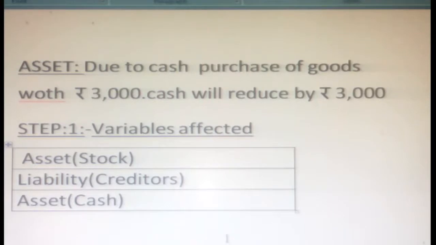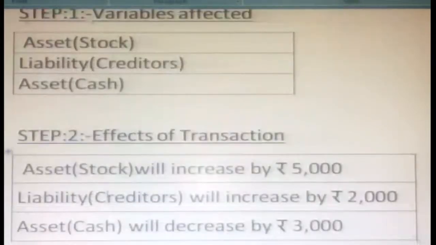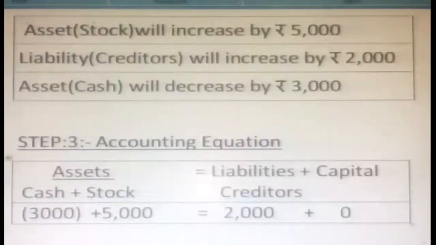Okay, so now we use the effects of the transaction. Asset stock will increase by 5,000 as a purchase of stock. Liability creditors will increase by 2,000 on credit purchase. The asset cash will decrease by 3,000 on cash purchase. Now the accounting equation: assets, cash is reducing by 3,000, but in the stock point of view 5,000 increased. On the other side, liabilities under creditors 2,000. So here 5,000 minus 3,000 is 2,000, and here also 2,000. So the accounting equation is always equal.